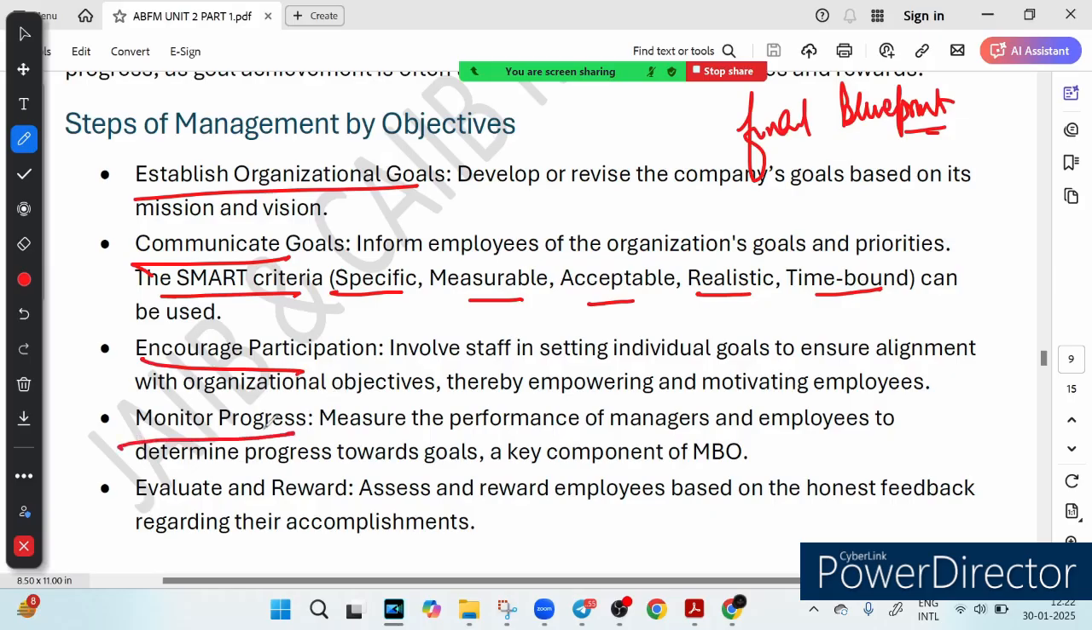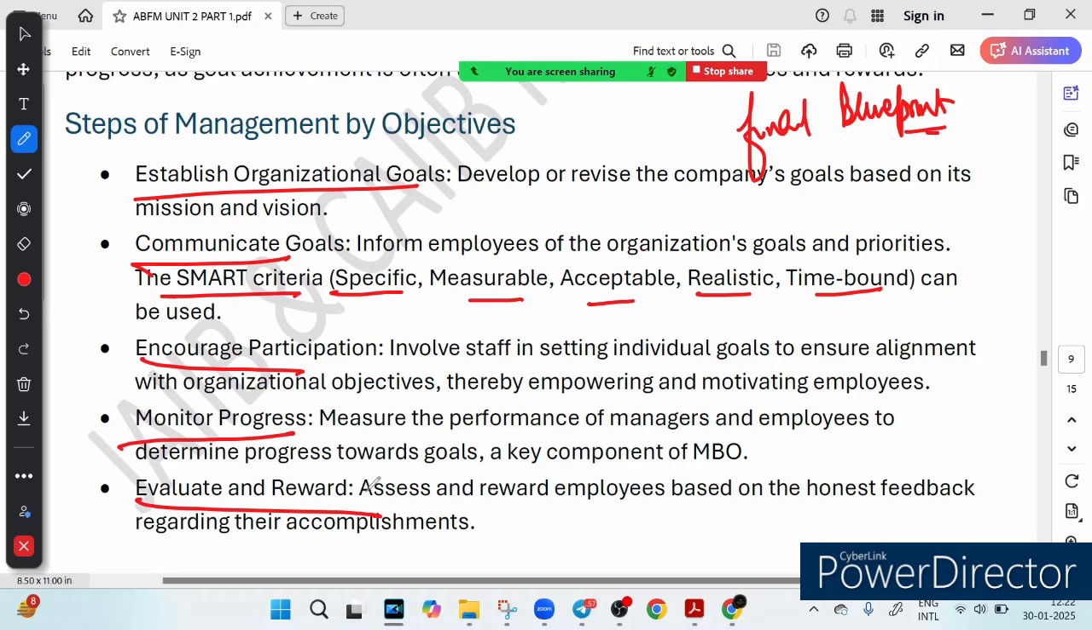Then we have monitoring progress. Performance is tracked regularly to see if the targets are being met. Think of it like an ongoing site inspection during the construction project. And then we have evaluate and reward. Finally, honest feedback is given. Rewards are distributed based on the achievement. This could mean incentive or recognition for a job well done.